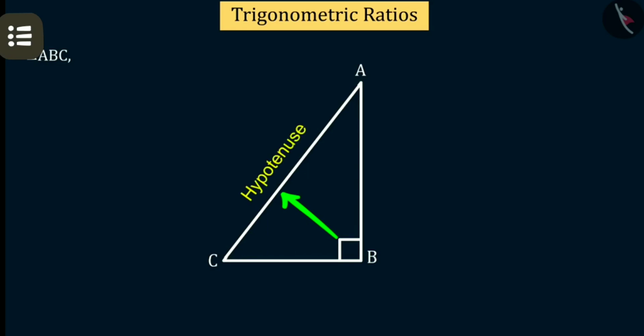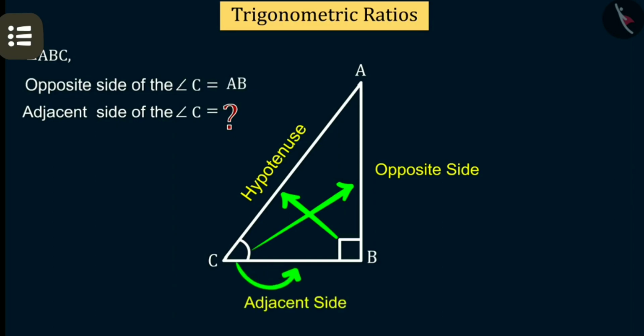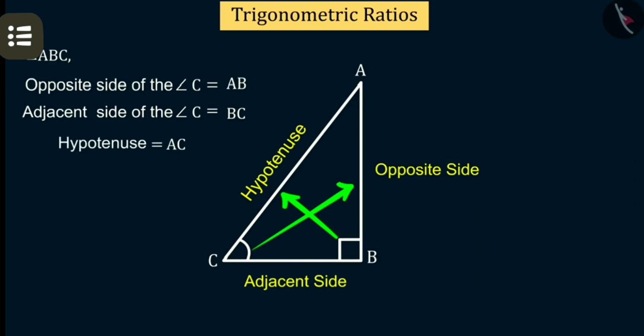In the same way, can you tell me the opposite and adjacent sides of angle C? Yes, with respect to angle C, the perpendicular is the side opposite to angle C, and the base is the side adjacent to angle C. So the side opposite to C is AB, the side adjacent to C is BC, and the hypotenuse is, of course, AC. Now you are aware of hypotenuse, base and perpendicular.